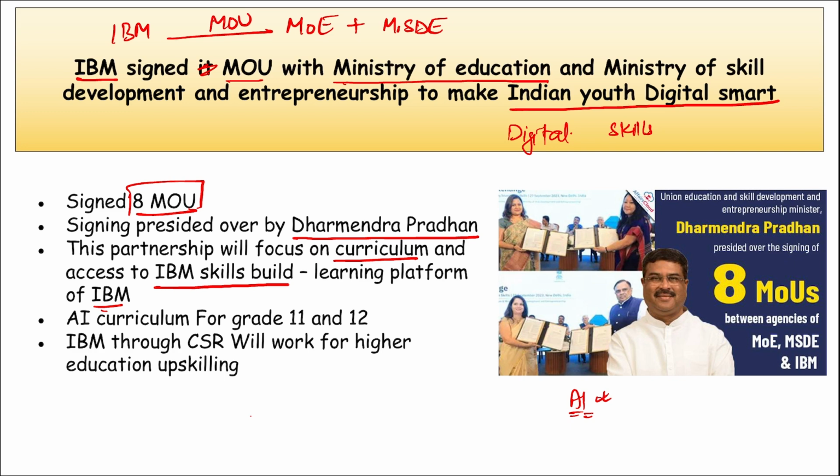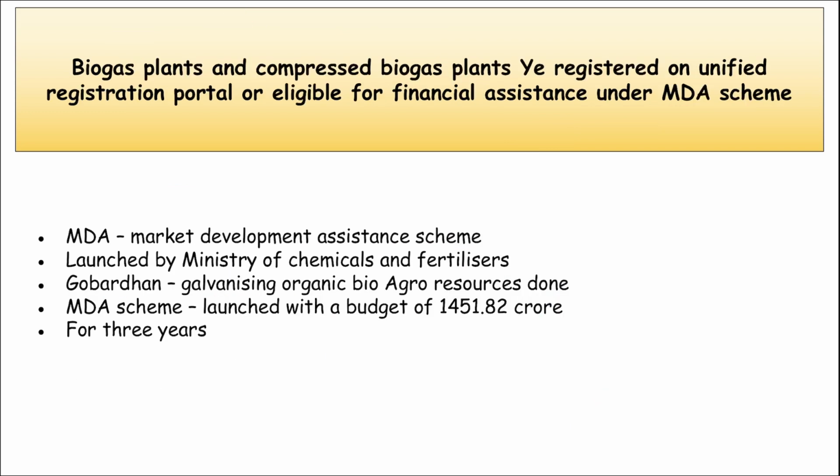Also remember, IBM will also work on CBSE's curriculum. This will be for class 11 and 12, and they will develop a cyber skilling and blockchain curriculum for high school students to be hosted on this IBM SkillsBuild platform. Apart from this, this AI curriculum will be for students of class 11 and 12, and IBM, through their corporate social responsibility, will work on higher education upskilling also. Correct? Moving on. Next.